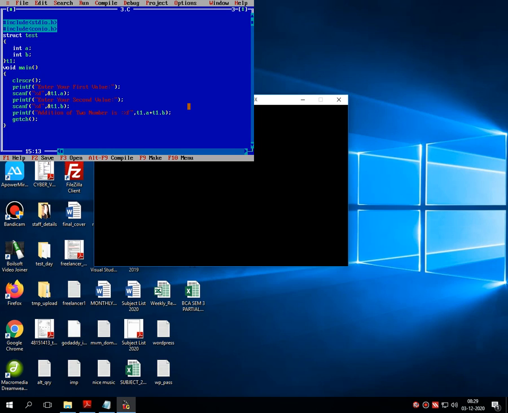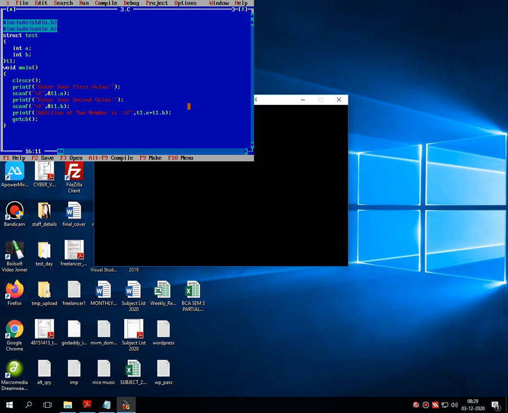On the second line, scanf %d and &t1.a, which accesses the member a of the test structure and stores the value. Then on the next line, the message is enter your second value. It reads the second value from the user through the keyboard and stores it in the second member, b.